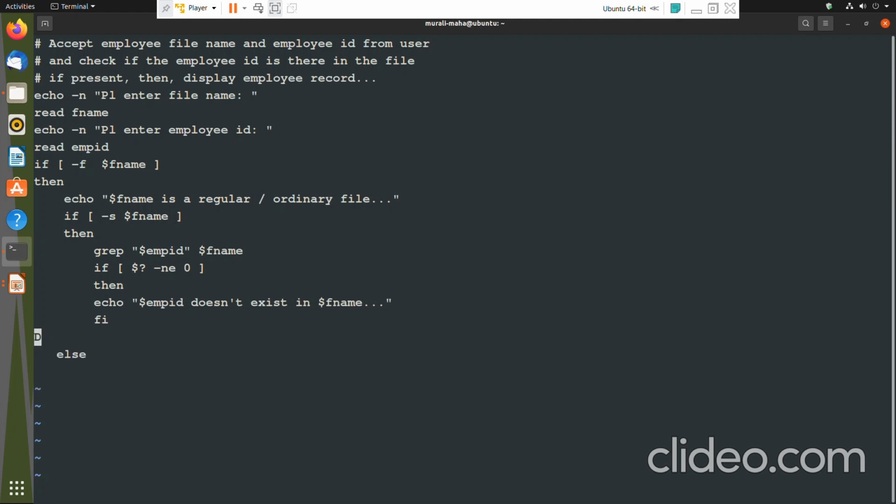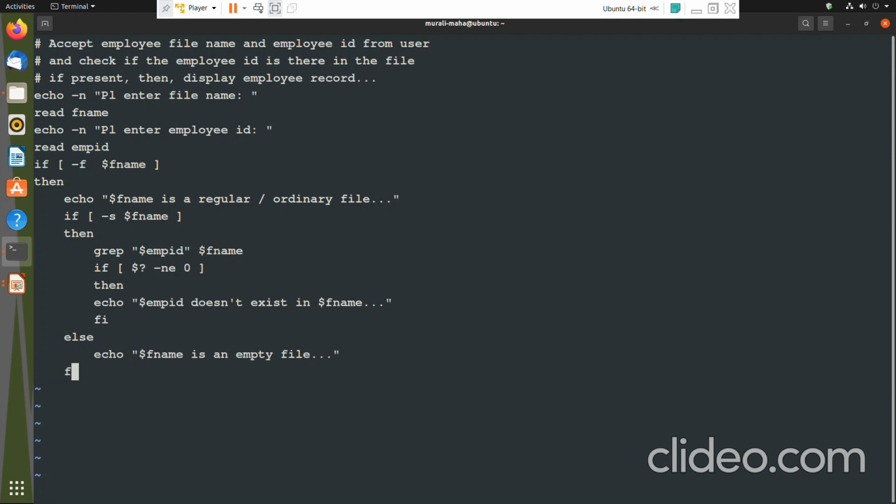This else would mean the file is empty, correct? So if the file is empty, what I need to do? Echo $fname is an empty file, correct? Then I will end that if, correct?